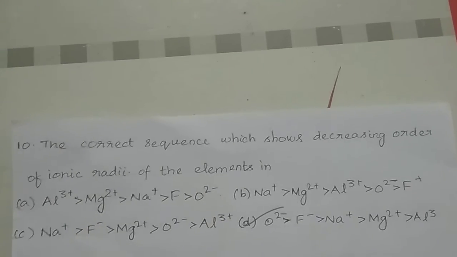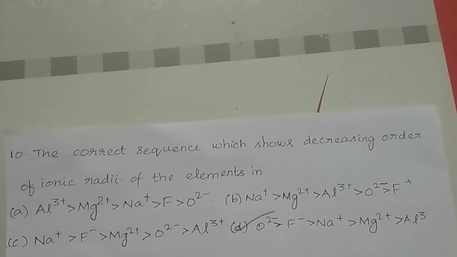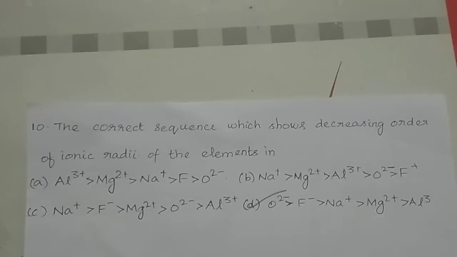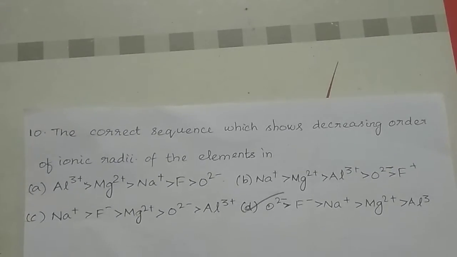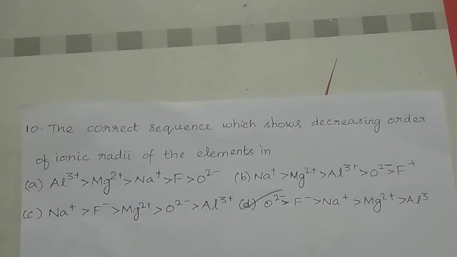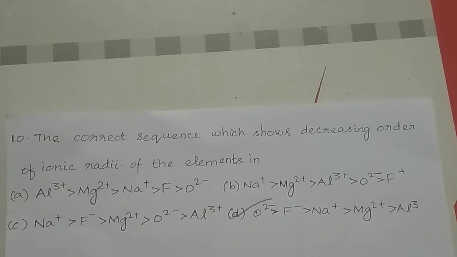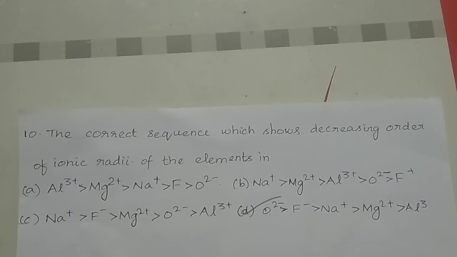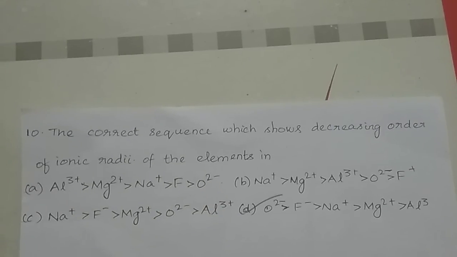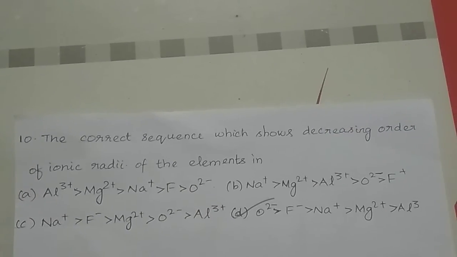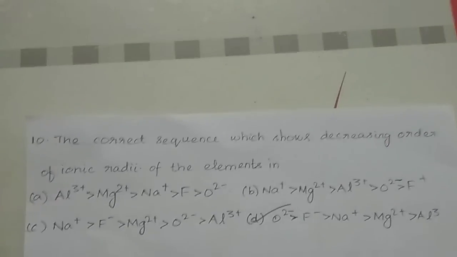Also, the Mg2 plus cation is smaller than Na plus because of less number of electrons, and Al3 plus is smaller than Mg2 plus. So D is the right answer.